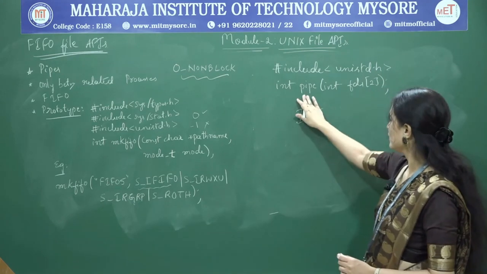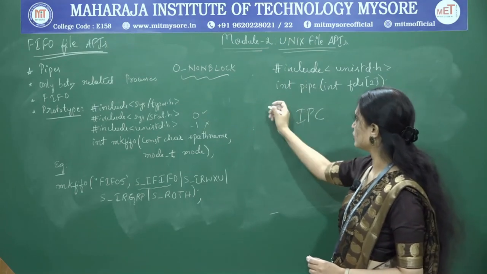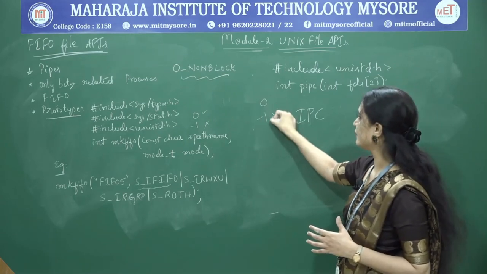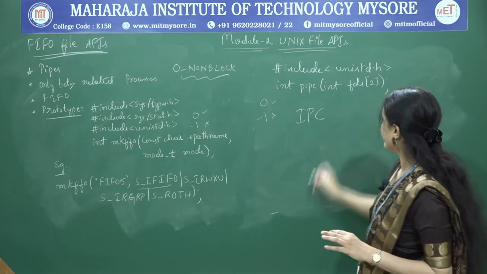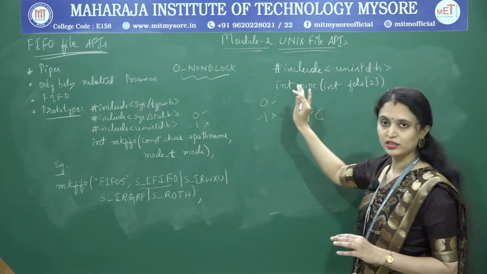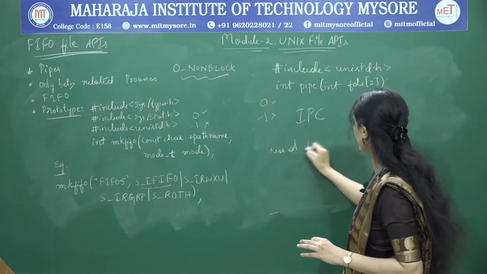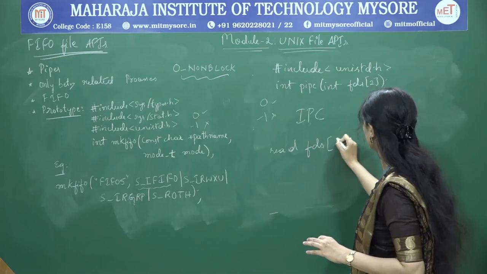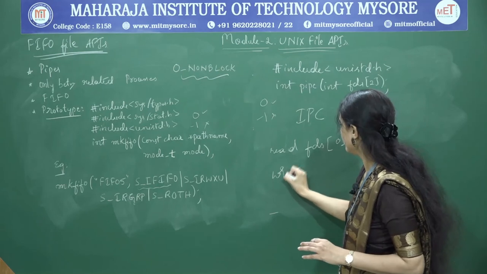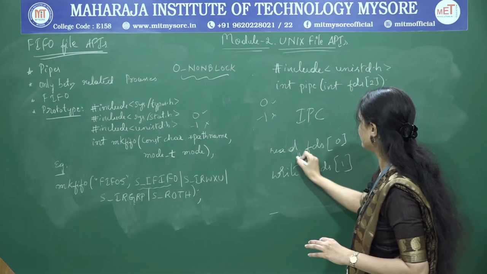Okay, so here the return type is integer. So this function returns 0 if it is executed successfully, -1 if there is any error. And if it is executed successfully, in that case this function will read from FDS of 0, and it will write into FDS of 1.